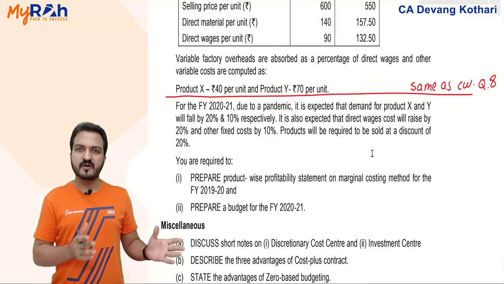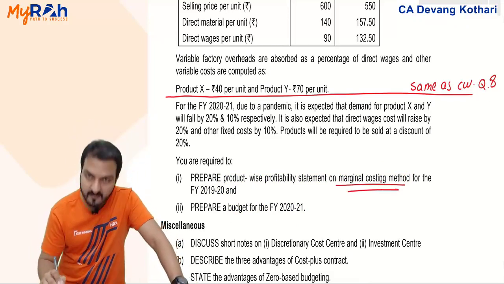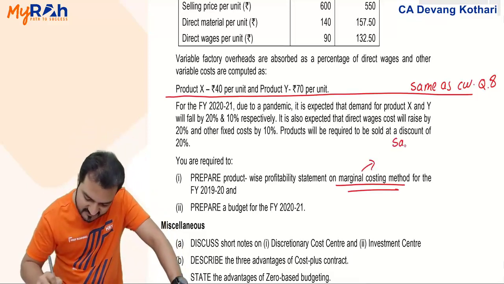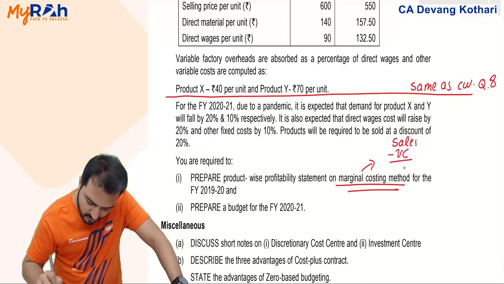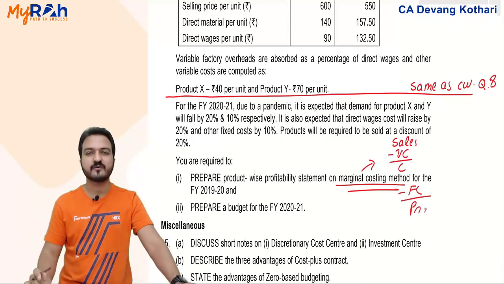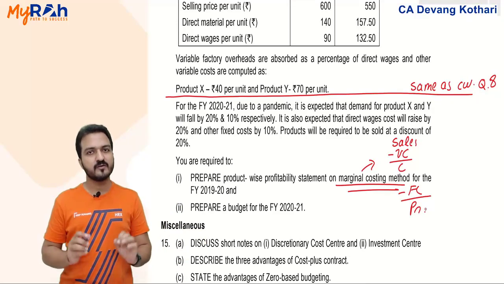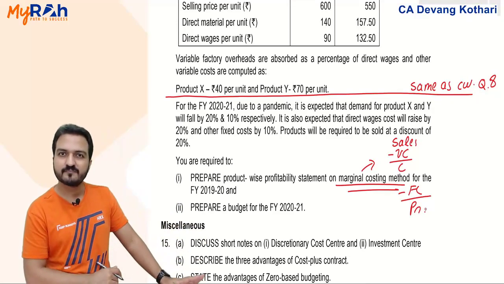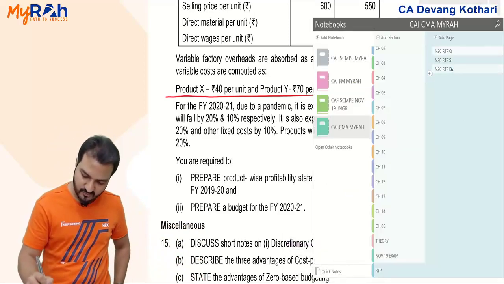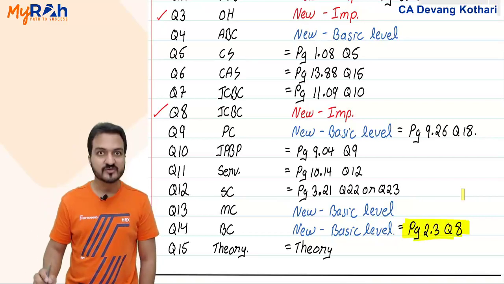Well, does the budget chapter have marginal costing method? Actually no, but what they are trying to say by marginal costing method is that you make the budget as sales minus variable cost is contribution, and then minus fixed cost is the profit. Anyways, that was the format we had done in classwork question 8. Same kind of question is this. Done? Yes. So this question here is also similar to that classwork question 8. You can refer that from classwork question 8.